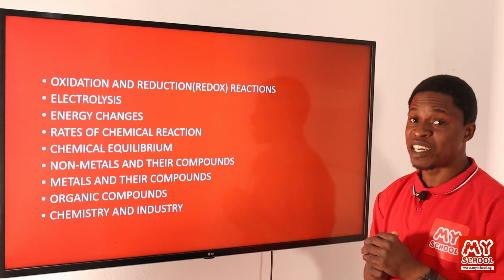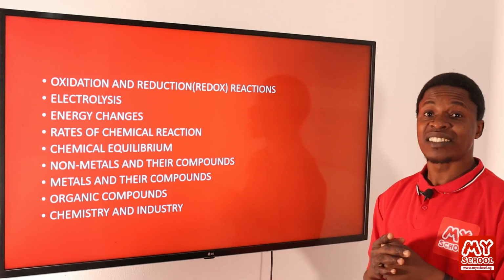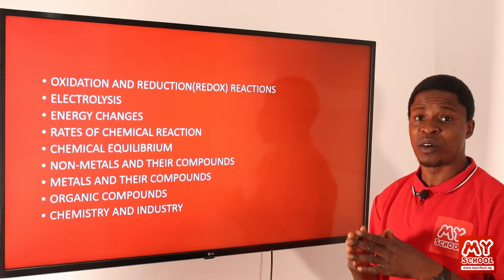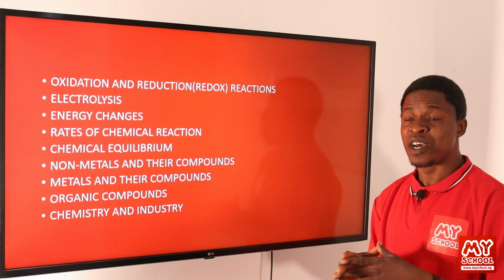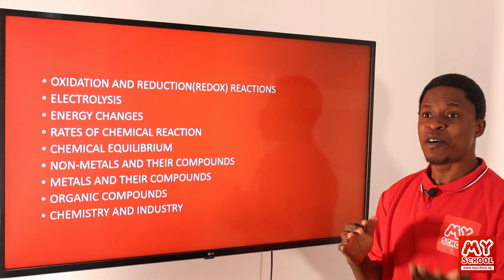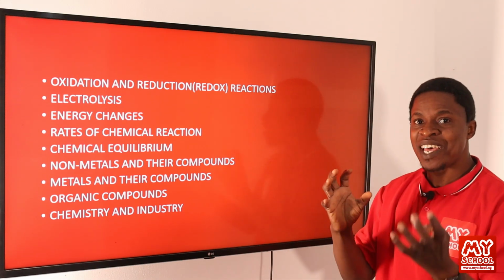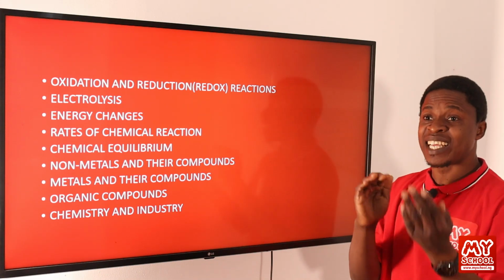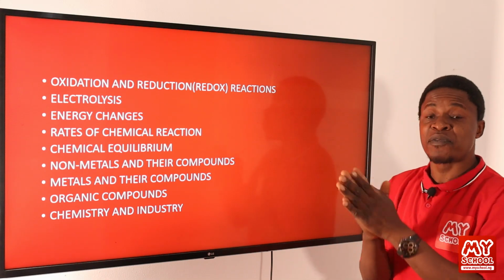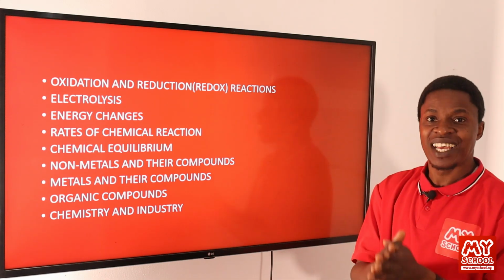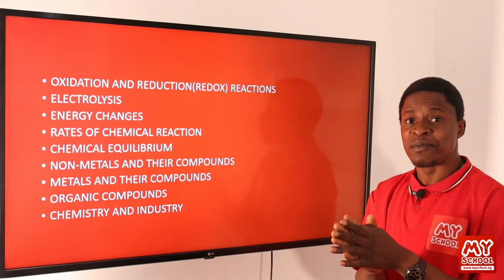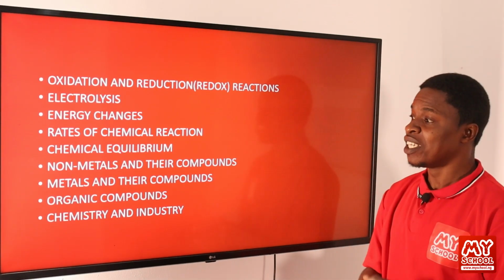We'll be looking at the esterification process. We'll be looking at alkanoic acids, or what's called carboxylic acids. They have a carboxylic group. We'll be looking at alkanals, and we'll be looking at alkanones. The two of them look alike, because when you look at the structures, they look alike. We'll be looking at their general formulas. We'll be looking at differences between alkanones and alkanals. What separates them? What distinguishes them from each other? There are tests that we'll run to show us that.